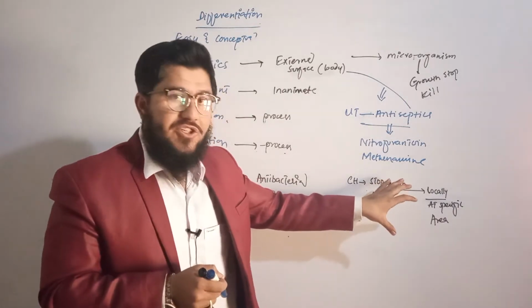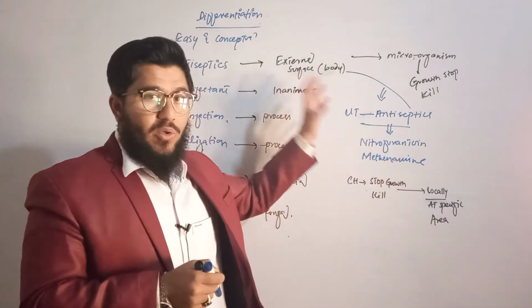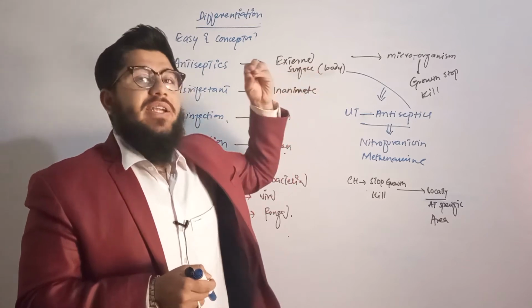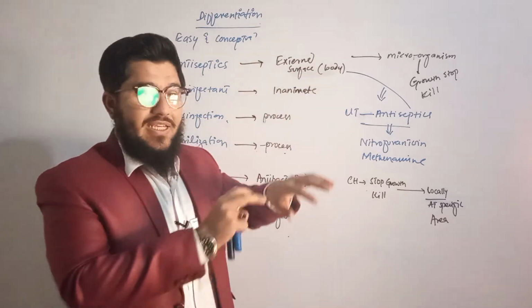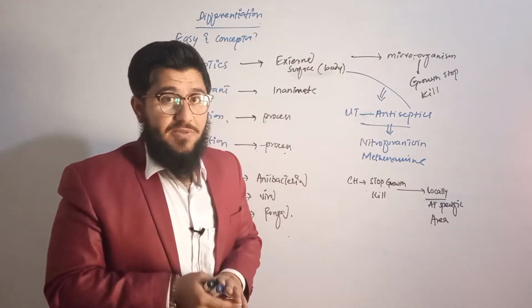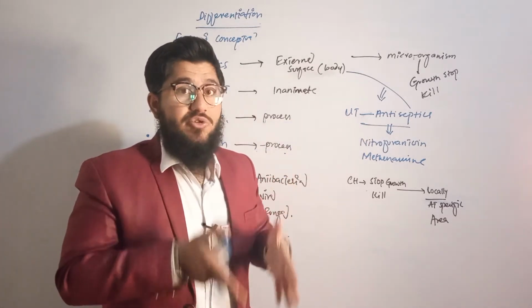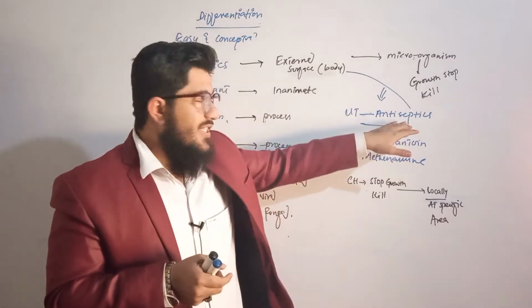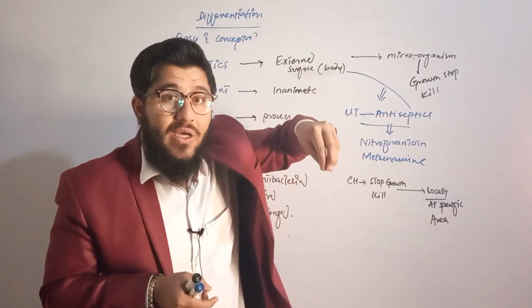So now this definition covers both the types of antiseptics, those that you are using on the external surface of the body, and the urinary tract antiseptics, the antiseptics that you are using in the urinary tract.